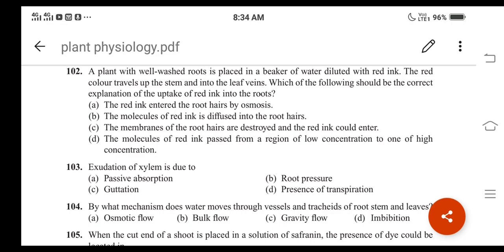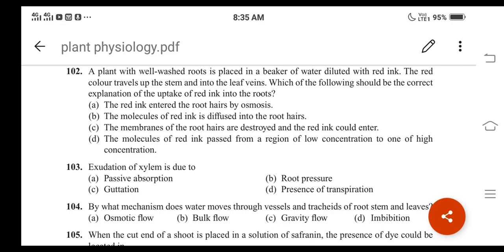The red ink entered the root hairs by osmosis. Next one is the molecules of red ink diffused into the root hairs. Third one is the membranes of the root hairs are destroyed and the red ink could enter. Fourth option is the molecules of red ink passed from a region of low concentration to one of high concentration, right? And for question number 102, option A becomes the correct answer, right? The red ink entered the root hairs by osmosis. Option A is correct, right?